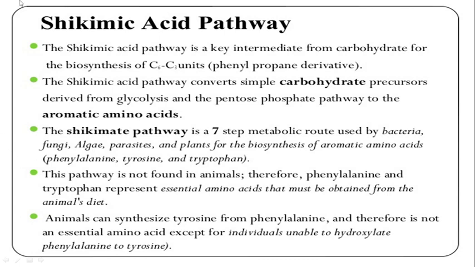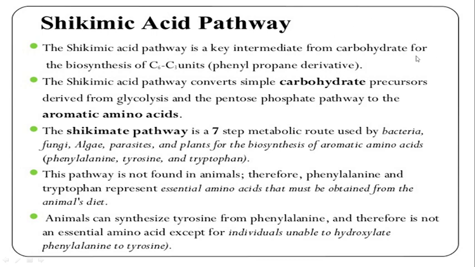Now the shikimic acid pathway is a key intermediate from carbohydrate for biosynthesis of C6C3 units, that is, phenylpropane derivatives.